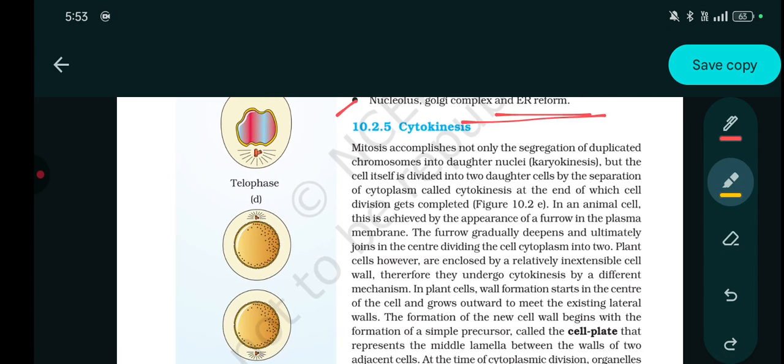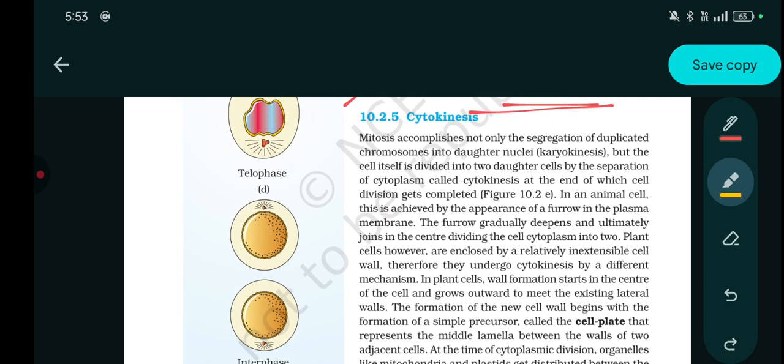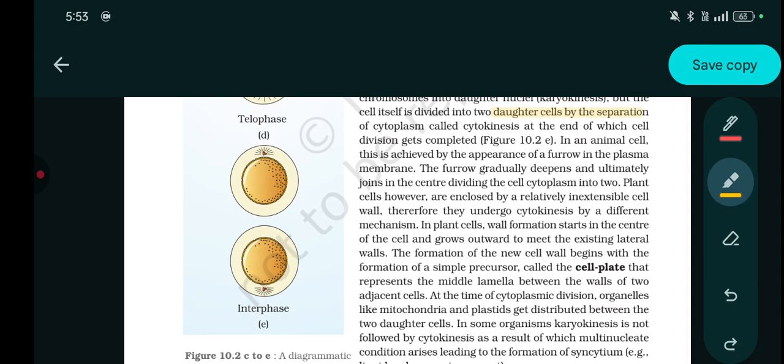Now, cytokinesis. Mitosis accomplishes not only segregation of duplicated chromosomes into daughter nuclei, but the cell itself is divided into two daughter cells by the separation of cytoplasm, called cytokinesis, at the end of which cell division gets completed. In an animal cell, this is achieved by the appearance of a furrow in the plasma membrane. The furrow gradually deepens and ultimately joins in the center, dividing the cell cytoplasm into two.